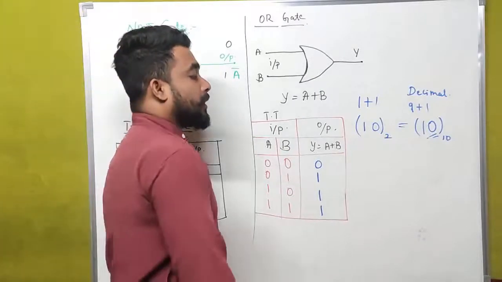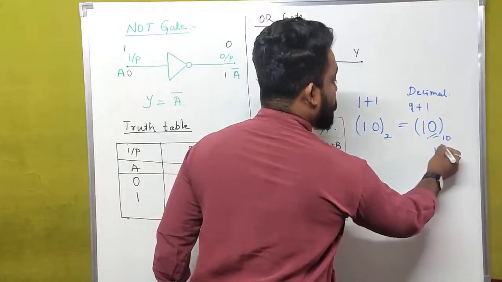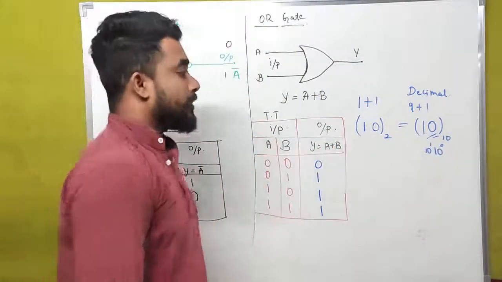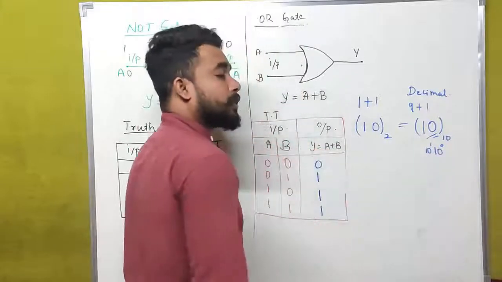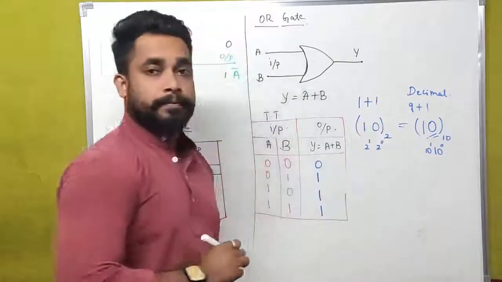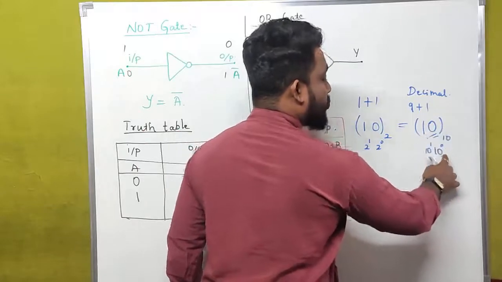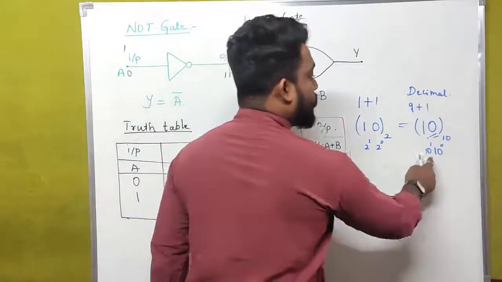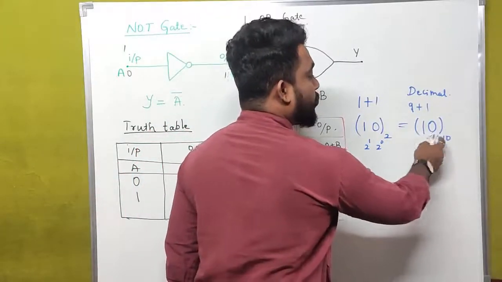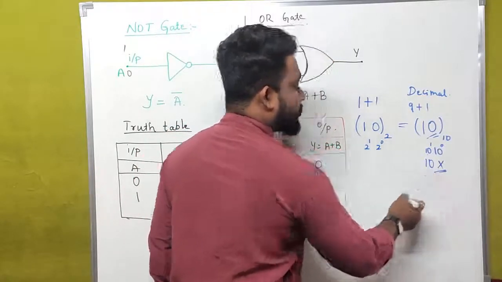In case of the decimal number system, 10 means that is 1 0. This is 10 to the power of 0, 10 to the power of 1. This is how we are writing our number system. This is 2 to the power of 0. This is 2 to the power of 1. Here 10 to the power of 0 is 1. 1 into 0 is 0. This is 10 to the power of 1. 1 into 10 is equal to 10.